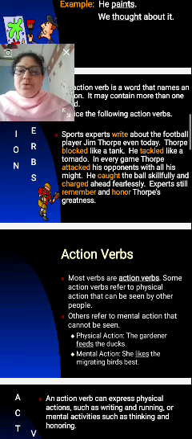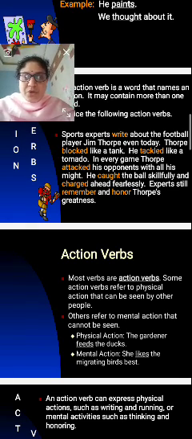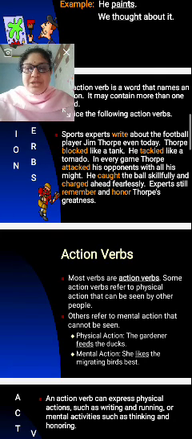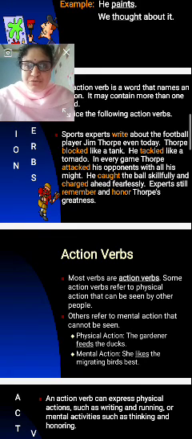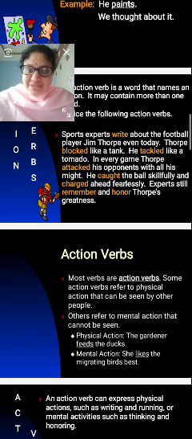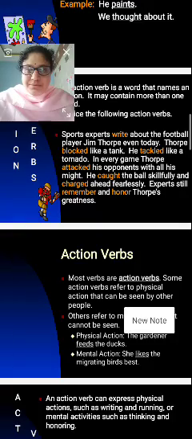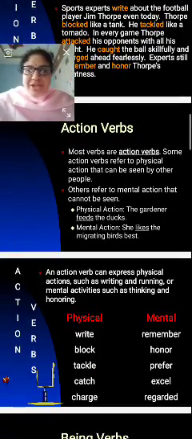So experts still remember Torphy's greatness and honor it. The color-changed words come under the action verbs. So what are they? See, write. Yes, that is an action verb. Blocked, yes, that is an action verb. Tackled, action. Attacked, action. Caught, action. Charged, action. Remember, action. And honor. Yes, it is an action verb.